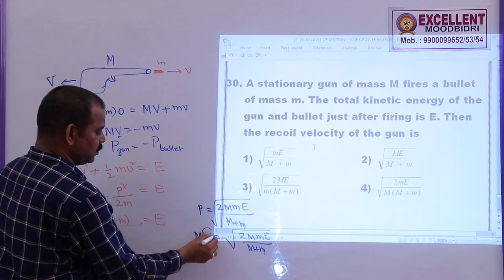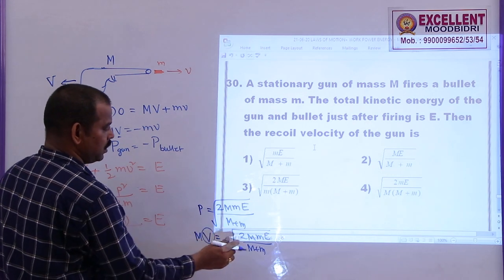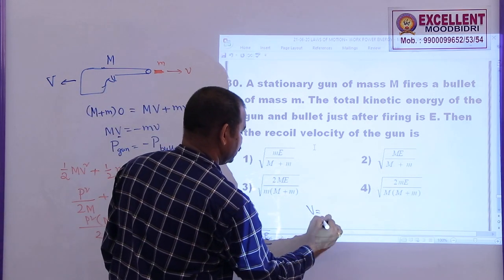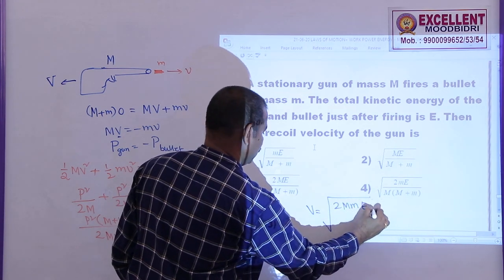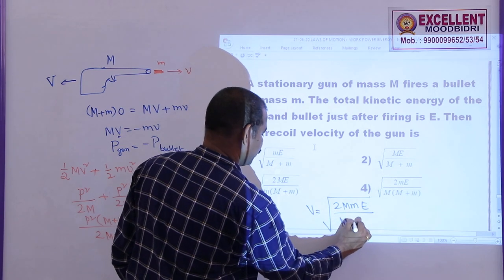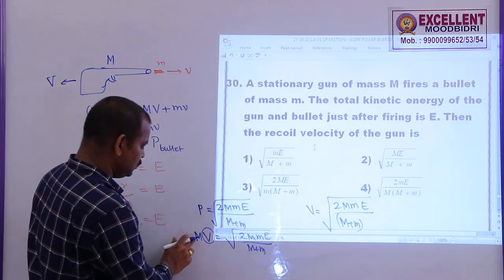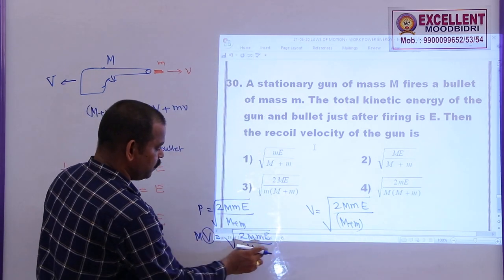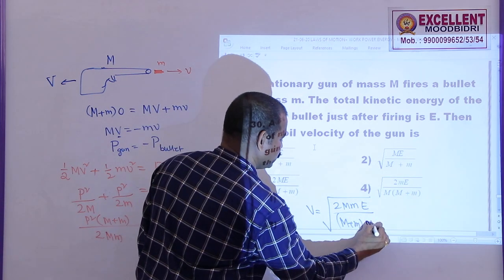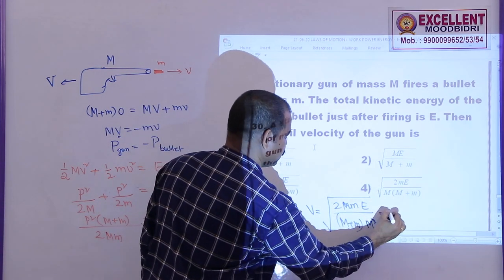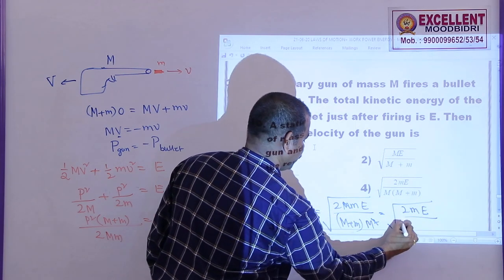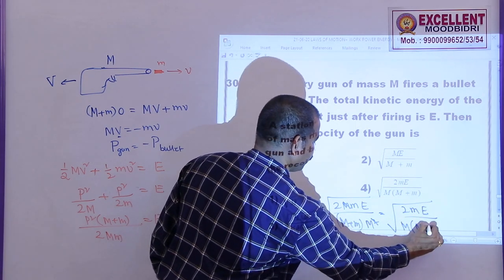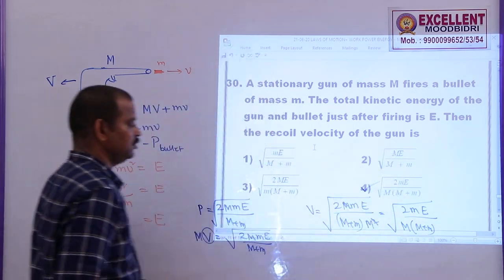I want this recoil velocity. You bring this M here. So the recoil velocity is given by root over 2 capital M small m E by capital M plus small m, into, if this M comes here, this is 1 by M. If it goes inside, this is M square. So m and m get cancelled. The final expression is root over 2 small m E by capital M into capital M plus small m. So option 4 is correct.